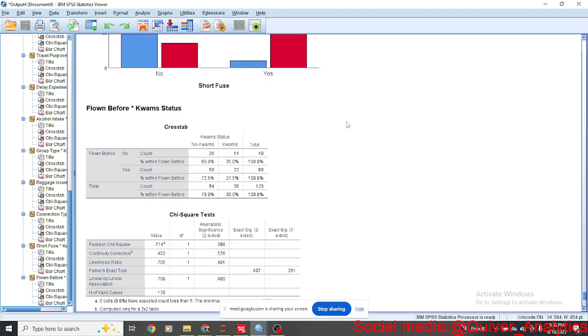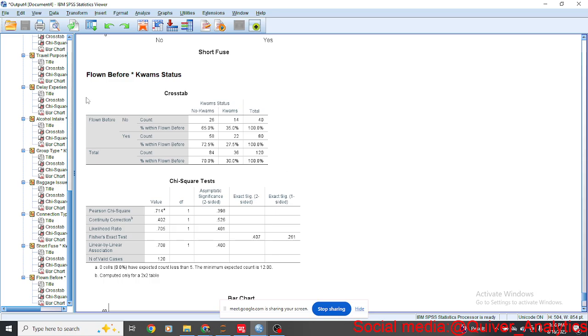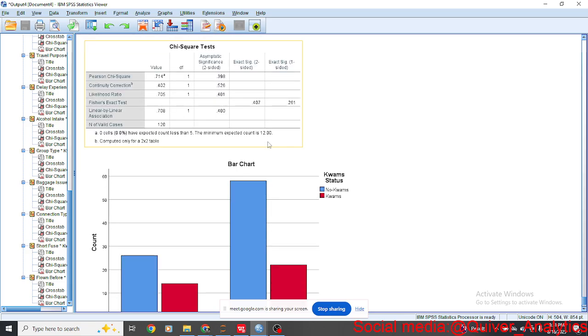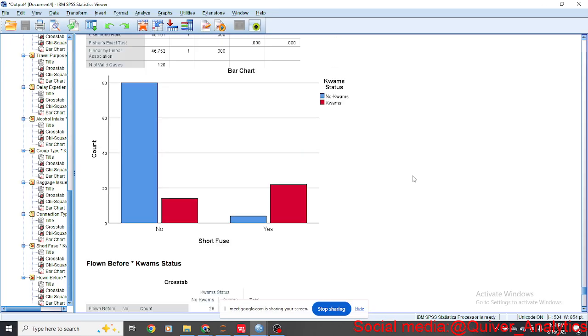Those who have flown before, there is no significant relationship between whether they've flown before and displaying chaotic attributes. All right, so that's for chi-square.